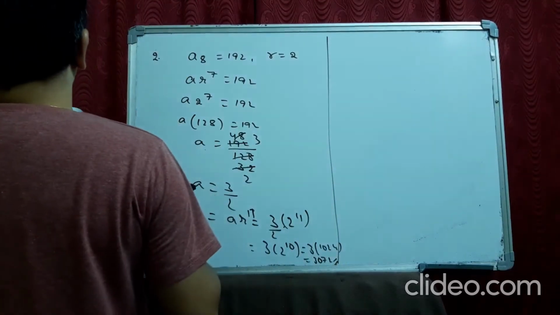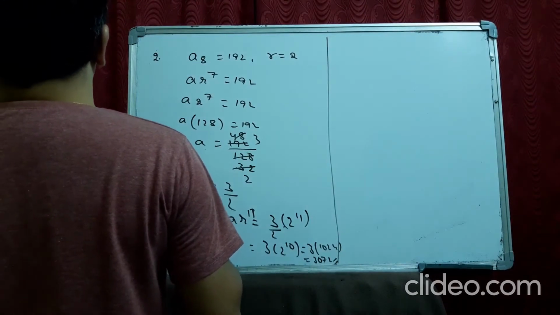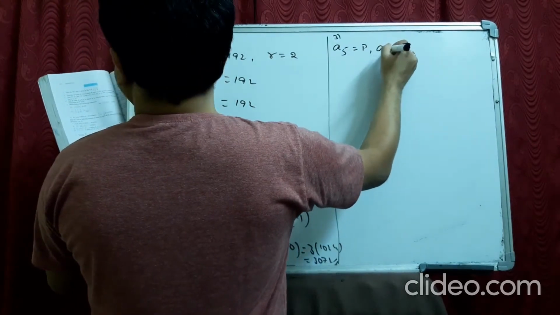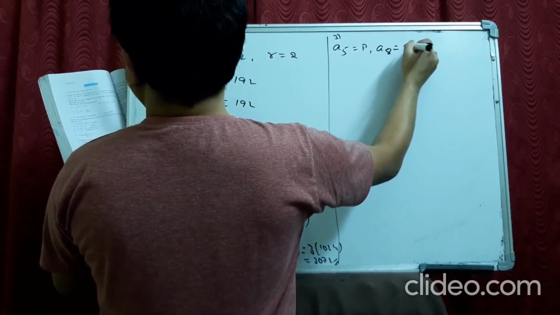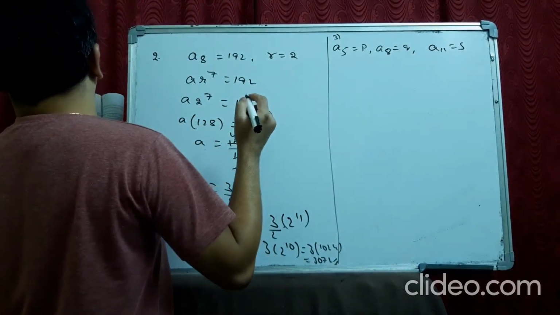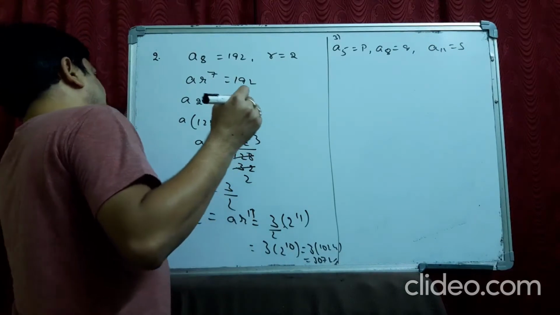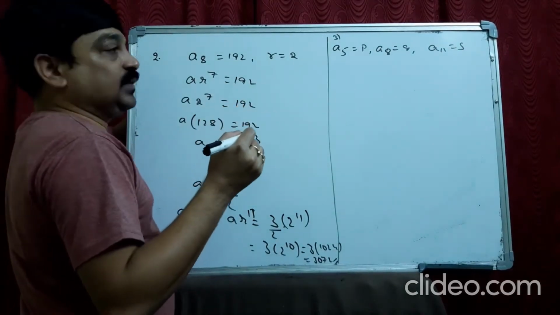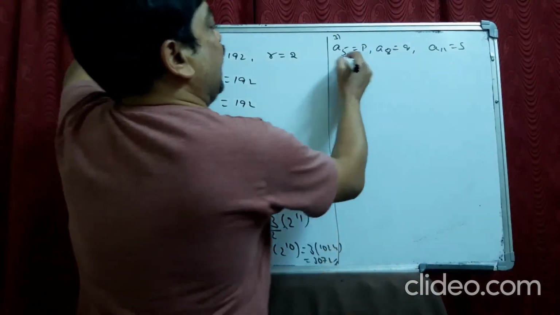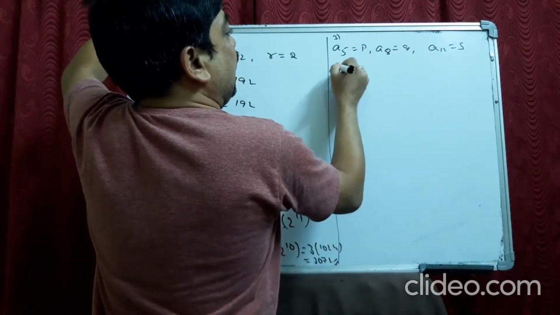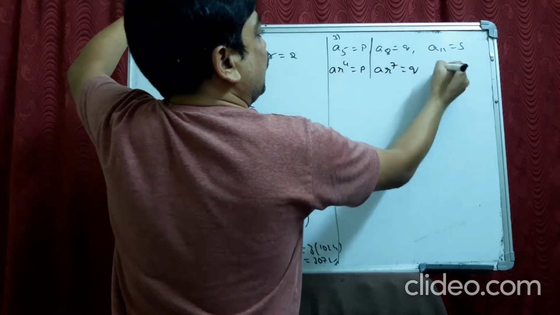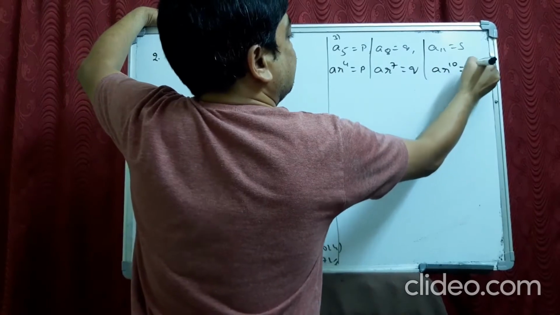Next one, third one. The 5th, 8th and 11th terms of a GP: A5 is P, A8 is Q and A11 is S. Show that Q square equal to PS. Okay. Show that Q square equal to PS. Let us see. Okay, A5, A R power 4 is P, A R power 7 is Q, A R power 10 is S.